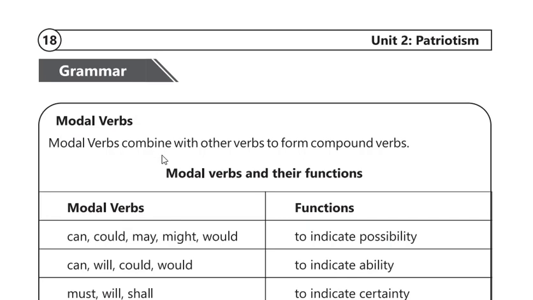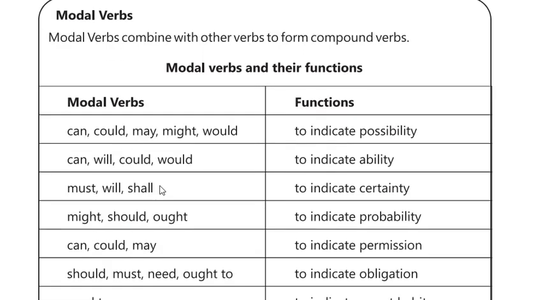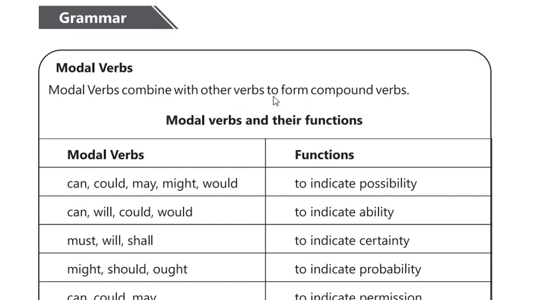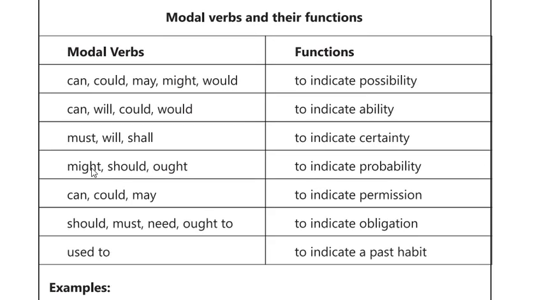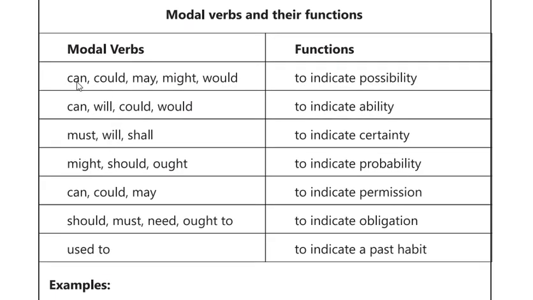A modal verb is a type of verb that indicates modality: ability, obligation, wish, permission, capacity, or advice. As you can see, they require another verb to complete an action. Modal verbs combine with other verbs to form compound verbs. They cannot work without a main verb, as they are used to indicate modality. So here are some modal verbs and their actions.